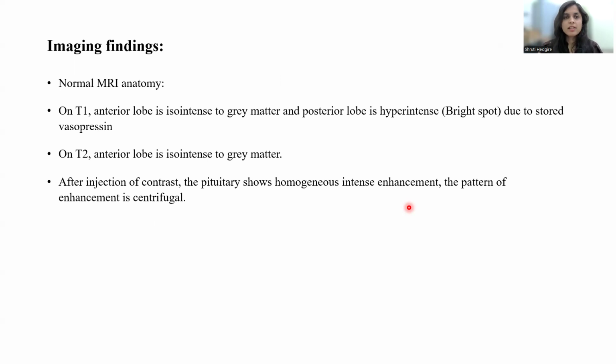Before moving to cases, let's understand the MRI anatomy of the pituitary. The anterior lobe is isointense to gray matter on T1 and T2. The posterior lobe is hyperintense on T1, giving a characteristic white spot due to stored granules of vasopressin. After the contrast injection, the pituitary shows homogeneous enhancement. The pattern of enhancement is centrifugal.